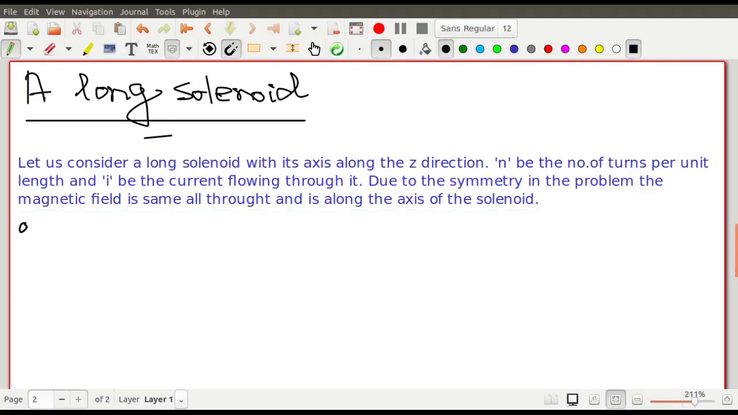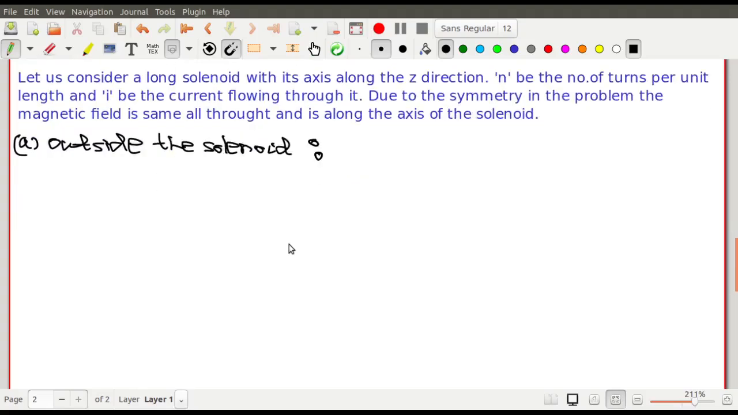I am actually interested in two different points. The first one is outside the solenoid. What will happen outside the solenoid? This is a point of observation. So here you see the diagram that I draw. I draw a line over here, that is the z cap line, and over here